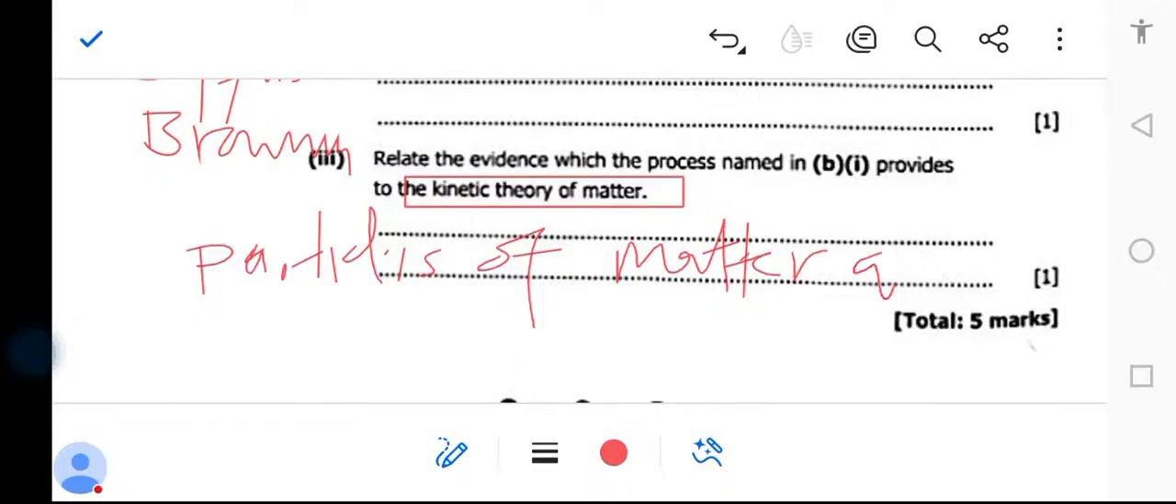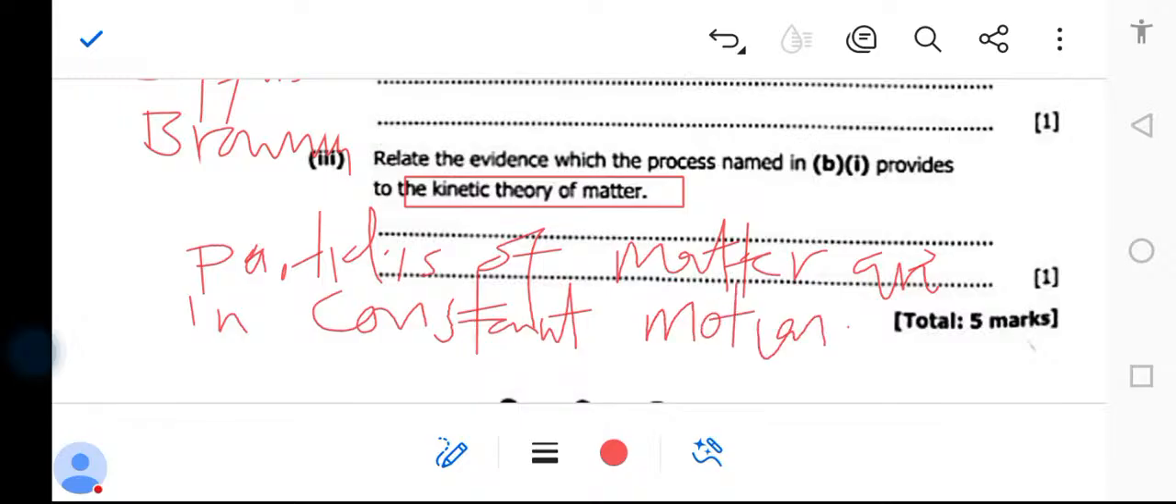Particles of matter are in constant motion, that are in random continuous motion. So how do you relate? You say particles of matter are in constant motion. This is how you answer this question. Are you getting that? So particles of matter are in constant motion.